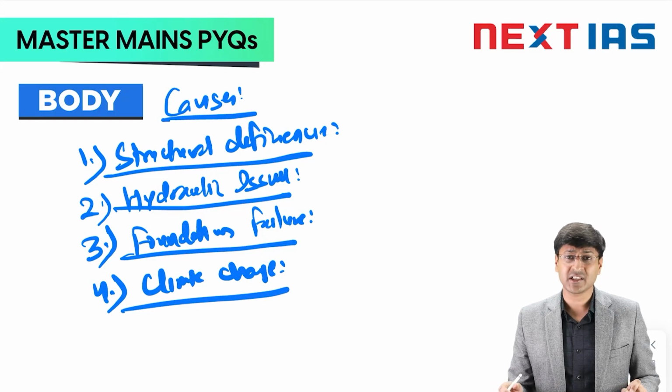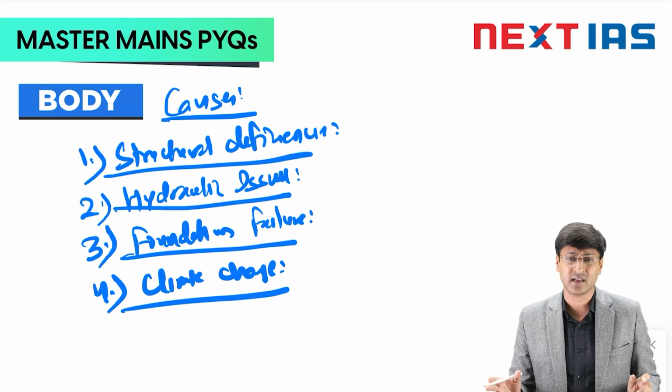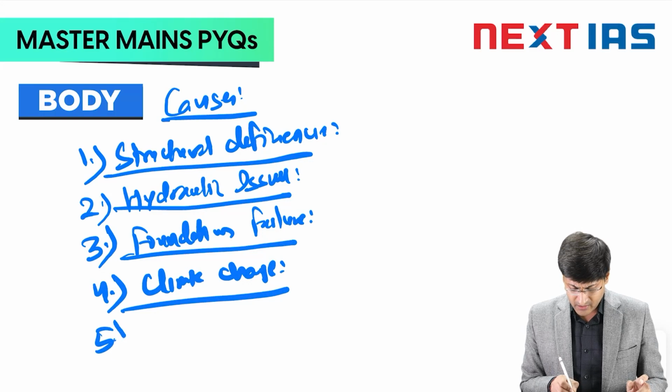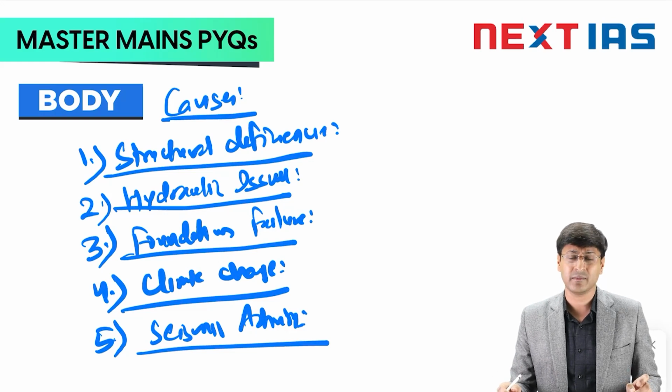Basically changing precipitation patterns as well as the increasing strengthening of these extreme events is also affecting the dam stability. Fifth can be seismic activity. Basically, earthquake is another major factor which is affecting this dam stability.